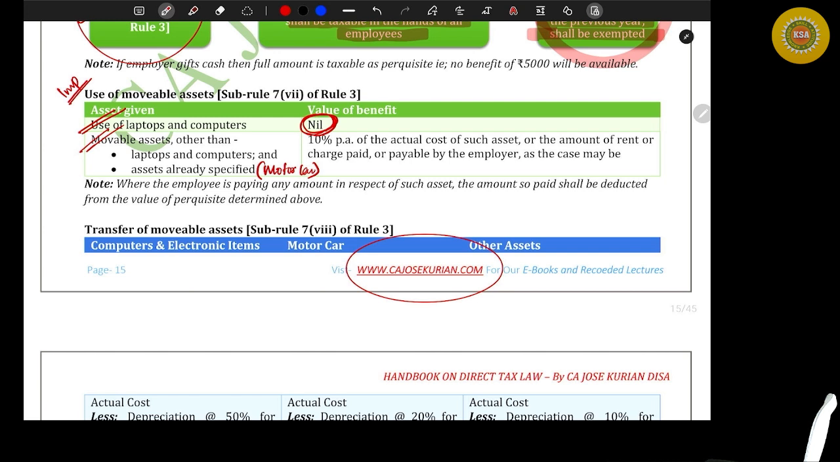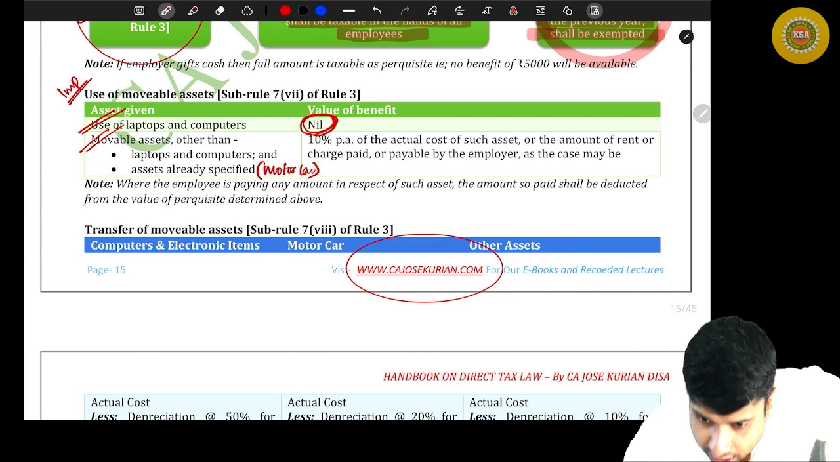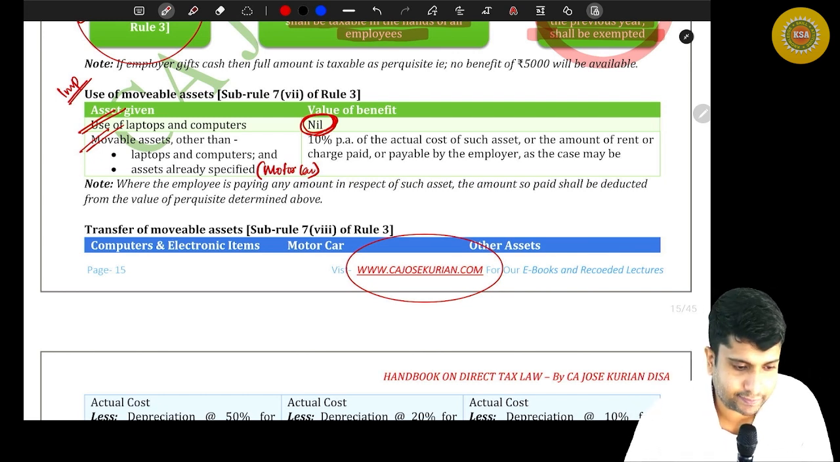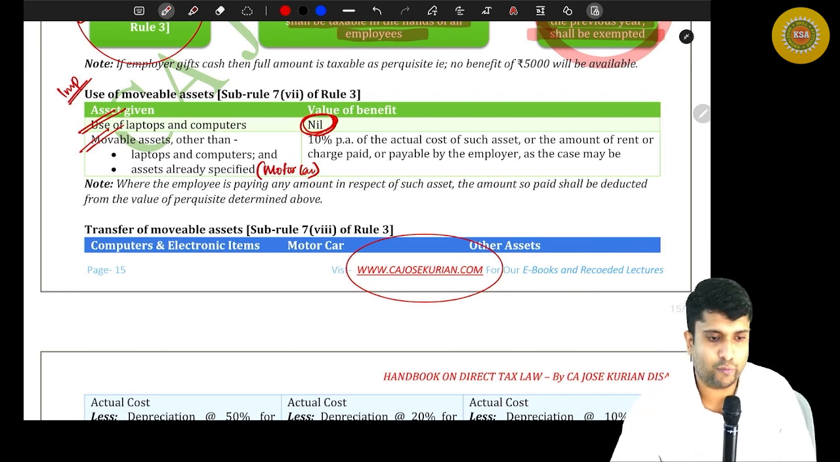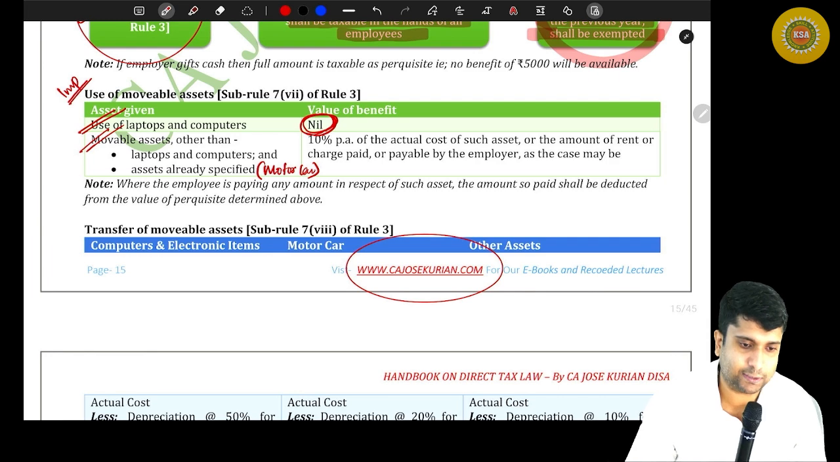Now let me ask you one doubt. This perquisite valuation was for an asset given for usage. What if I am transferring the ownership? Then there is another perquisite valuation. That's what we are about to discuss. That is transfer of movable asset. Are you all with me? So let's understand how to value the movable assets perquisite.